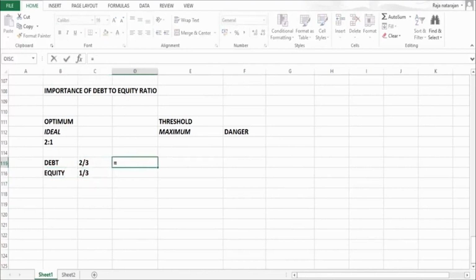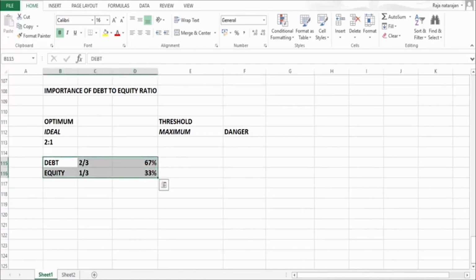So when I say 2/3 of total funds, it means my debt occupies 66.67, if I express that as percentage, it is 67% of total funds, and equity will be 1/3 of total funds, and it's going to be 33%. So this is considered as optimum or ideal scenario, but it may not be possible in all cases.